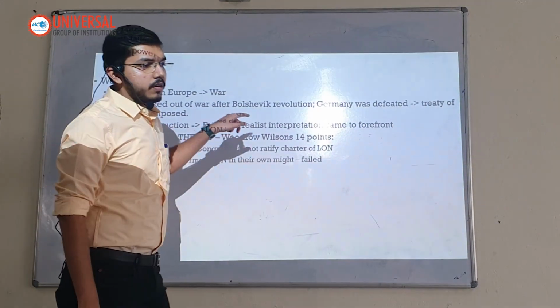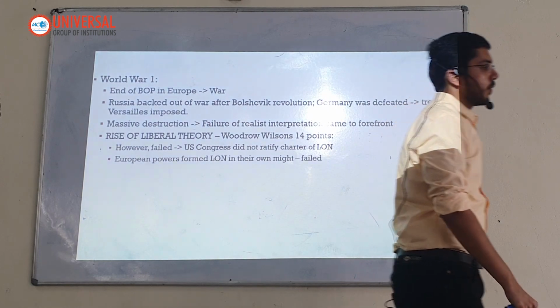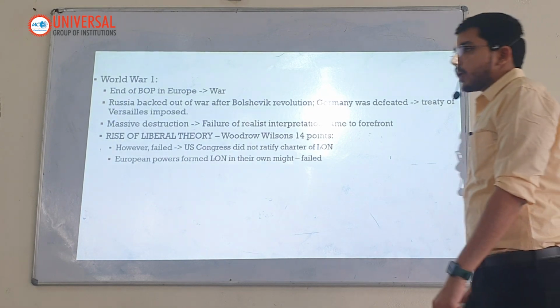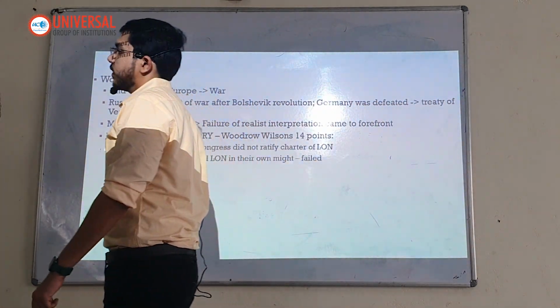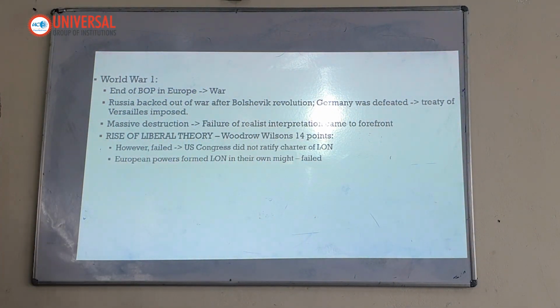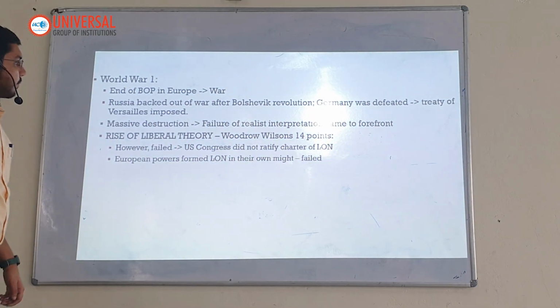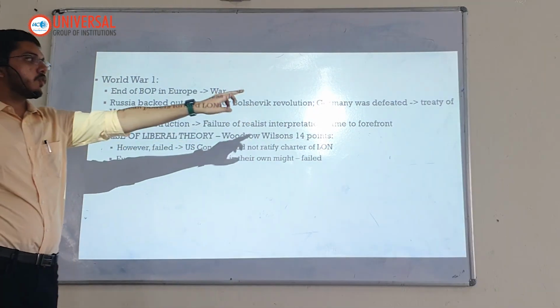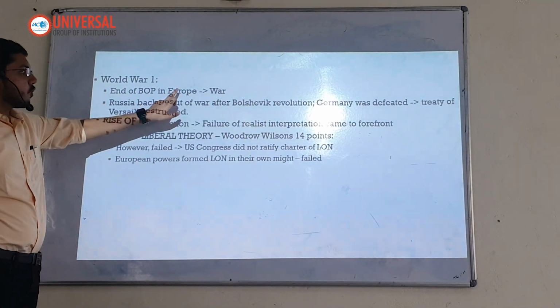A lot of countries participated, but mainly it was UK, France, Germany, Serbia, and Russia. Italy also participated. Russia backed out in between because in Russia the communist revolution took place in 1916-17. Therefore, the new regime under Lenin rejected fighting World War I and exited the war. Russia backed out of the war after the Bolshevik revolution. Germany was defeated. End of balance of power in Europe.